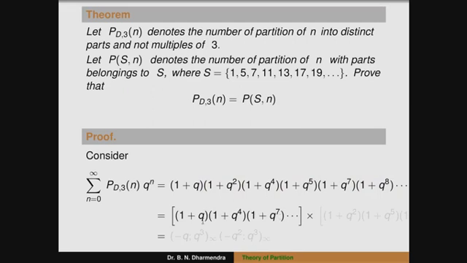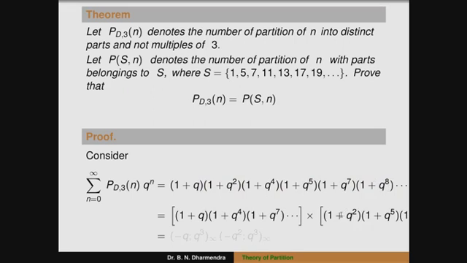So the first part can be written as minus q to the power of 3, because the base is 3 here. We have to observe the shifted term here: q to the power of 4 means q to the power of 3 shift, here also q to the power of 3. So minus q infinity, because it is an infinite term here, into the second term: (1 plus q to the power of 2)(1 plus q to the power of 5)(1 plus q to the power of 8).